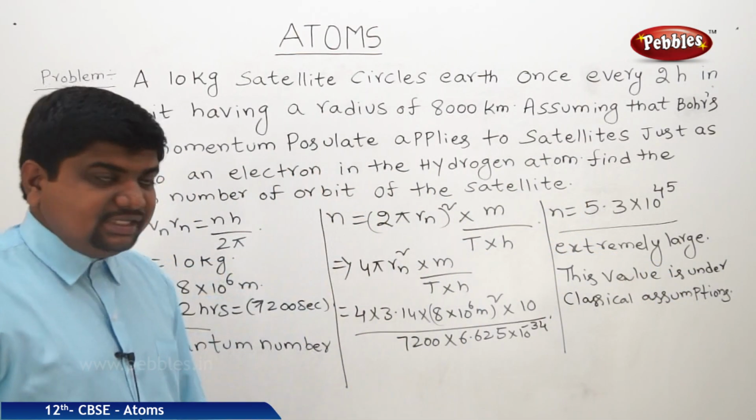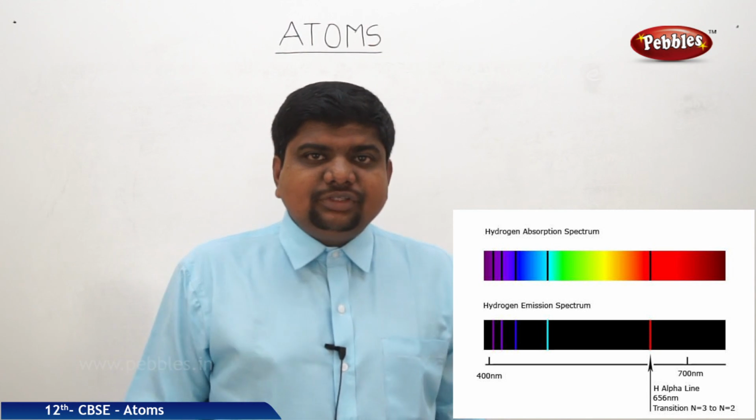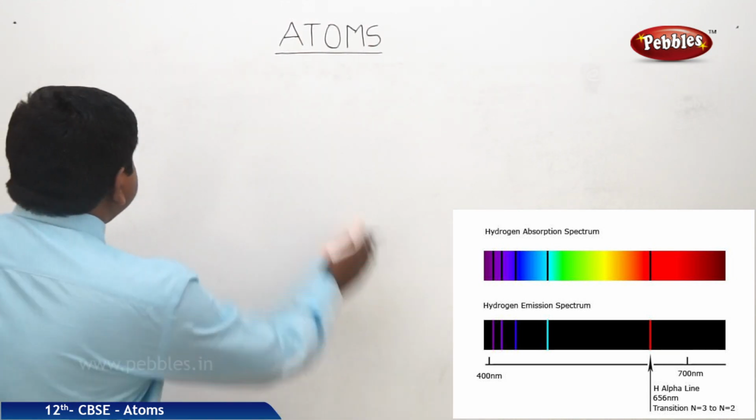That's one problem we can see. Now we are going to see the line spectra of the hydrogen atom.